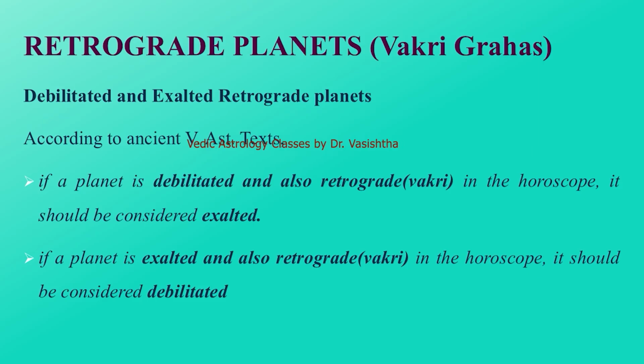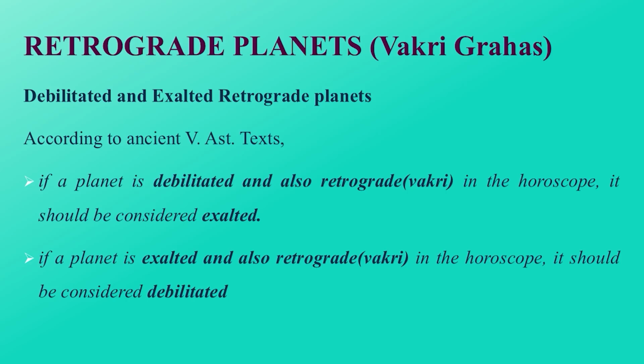We know exaltation is the highest point of power of a planet and debilitation is the lowest point. So when a planet becomes retrograde, it gets too much power. Even in debilitation, it behaves like an exalted planet. And if a planet is already exalted in the birth chart and it is also retrograde, then it becomes super strong, already having maximum power, and retrogression gives more and more power, and in such a situation the planet may become uncontrollable and it can start behaving like a debilitated planet.